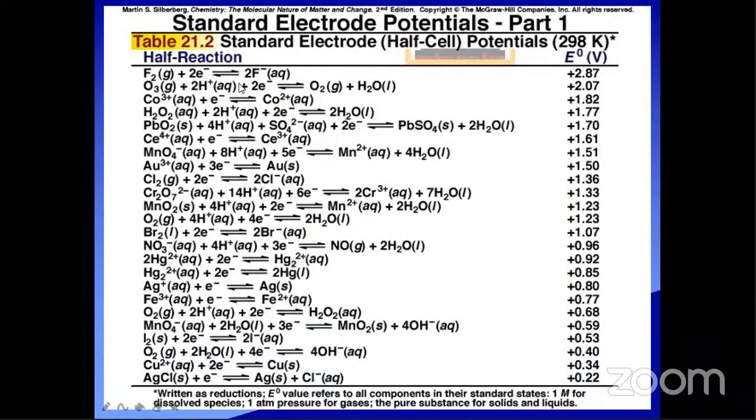By gaining 2 electrons, it is undergoing the reduction process. Here hydrogen peroxide is also converting into water by gaining electrons. This is also a reduction process. Here you have to take chlorine. Chlorine, by gaining 2 electrons, is converted to Cl minus. These are all reduction values.